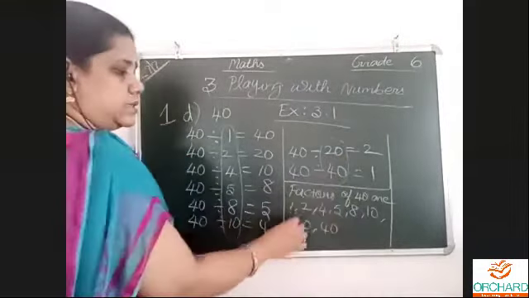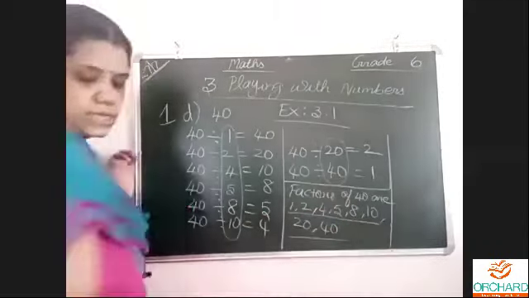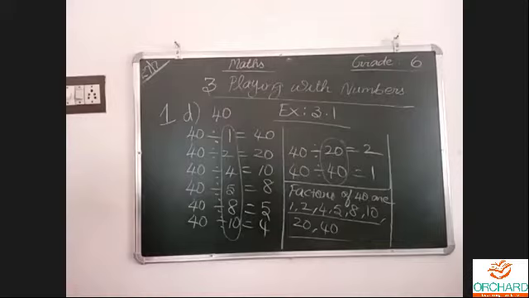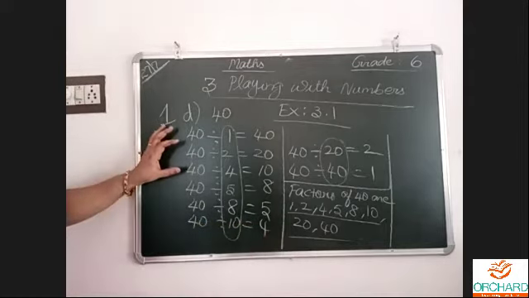Up to the last, this one to write. 1, 2, 3, 4, 5, 6, 7, 8. I will check. Yes, these 8 numbers are the factors of number 40.